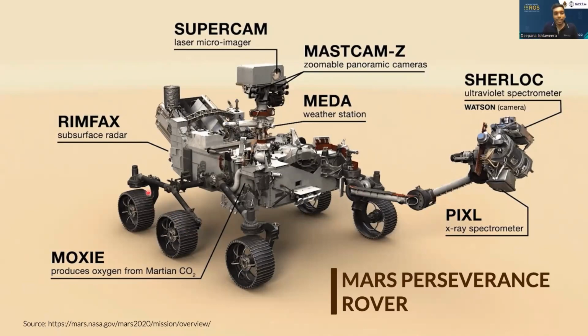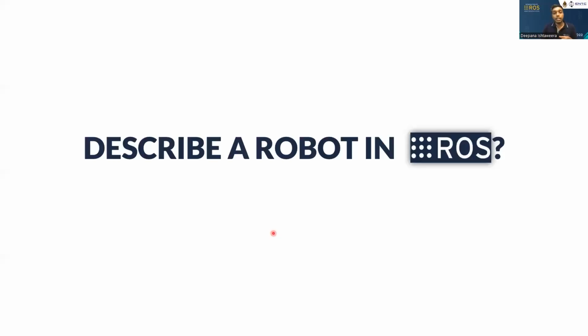And then here we have several motors to control the 6 wheels of the robot. So likewise, now you know that many robots actually come with this system of sensors, then planning, that means computation, and actuating. So when we have a robot, we have to introduce it into Robot Operating System. So how can we do this?